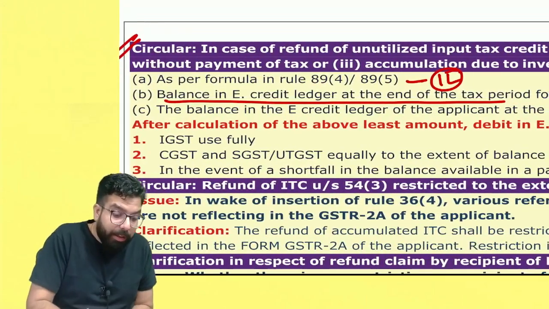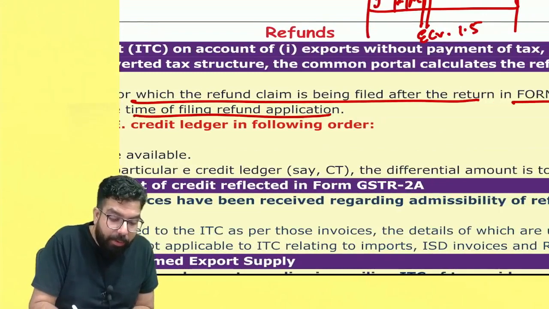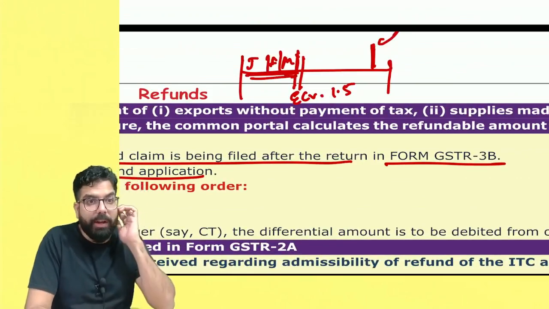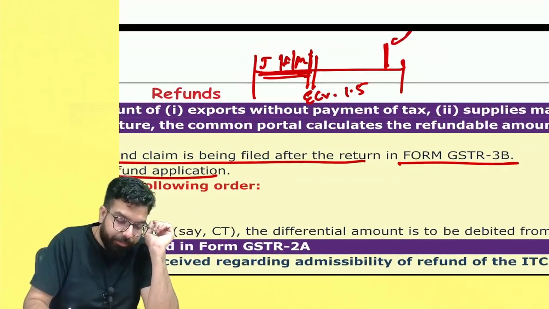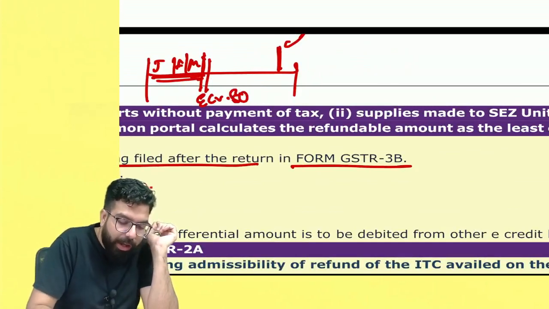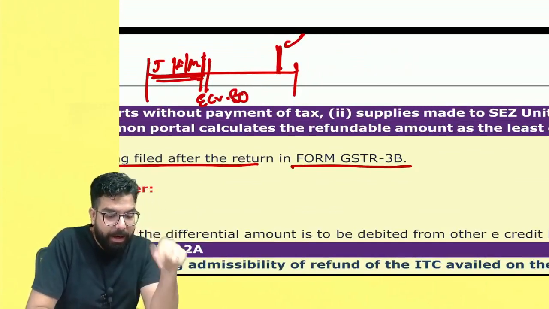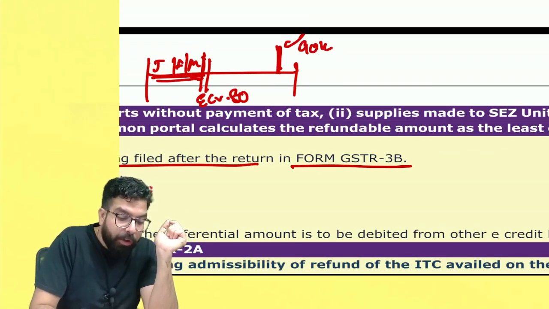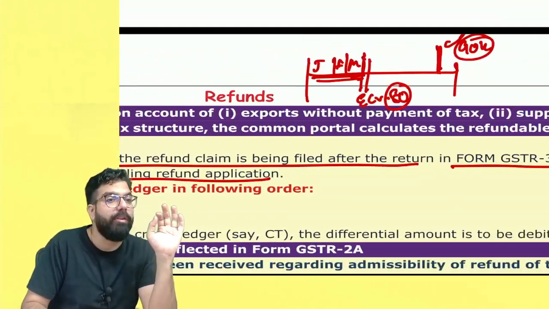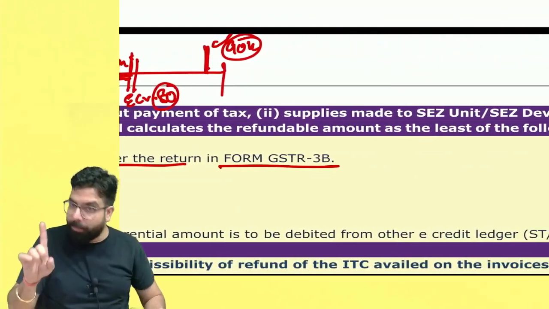But then the balance in the e-credit ledger at the time of filing the application, what happened for this period? You filed your application over here, and today the e-credit ledger balance is, supposedly, over here, okay. I'll do one thing. I'll make this as 80,000. Okay, everyone. And today, when you are filing the refund application, the balance in the e-credit ledger was only 90,000 rupees. So, will you get 90, 80, or 1 lakh rupees? Sir, whichever is lower, you will be given the refund.